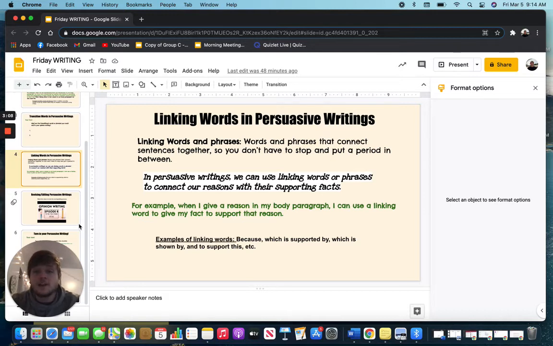For example, when I give a reason in my body paragraph, I can use a linking word to give my fact to support that reason. Okay? So that's very important in your body paragraph. Every time that you're moving from your reason to your supporting fact, you should have a linking word. Some examples of linking words are because, which is supported by, which is shown by, and to support this, and similar examples to that. So again, when you're moving from your reason to your fact, you can use one of those linking words instead of stopping it with a period.